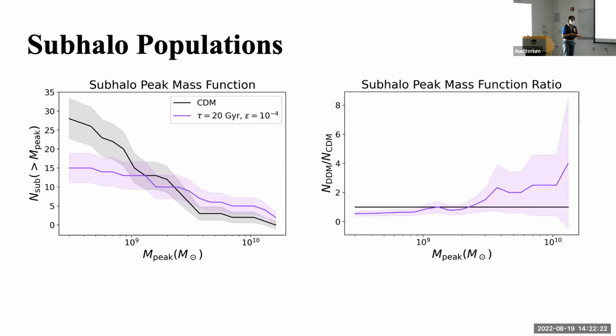Once we finished our model for isolated halos, we could add that model to a subhalo population calculation and see the effects that the decays have on the number of subhalos. So here we have a subhalo peak mass function, and it tells us the number of subhalos that are greater than a specific mass. And here we have the ratio of the cold dark matter and decaying dark matter model. So we found that the decaying dark matter decreases the number of satellites, especially the ones at lower masses. So at 10 to the 8, it's reduced by around 50%.